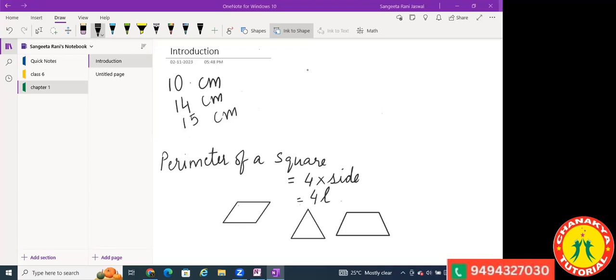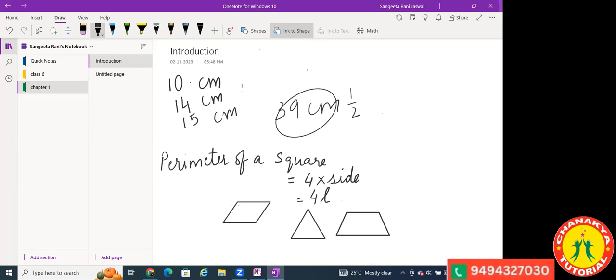You have to make such statements whenever you are doing statement sums, or story sums, whatever you call it. You have to give the statement, not just the answer 39 centimeters. That will give you only half marks. But when you give the whole statement, the perimeter of a triangle is equal to so and so. I'll show you that in detail. We will do that tomorrow. Today is just the basic idea I'm giving you.